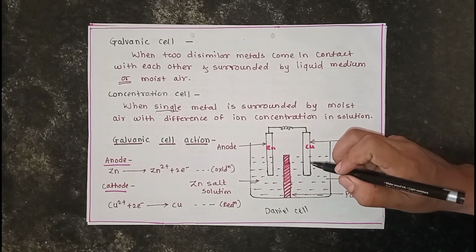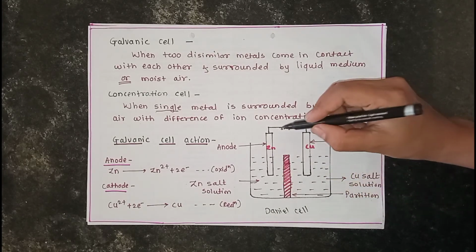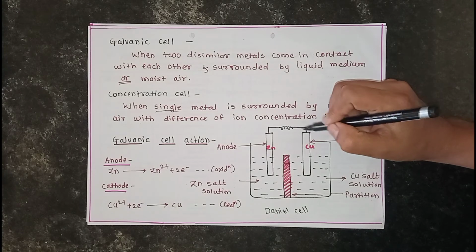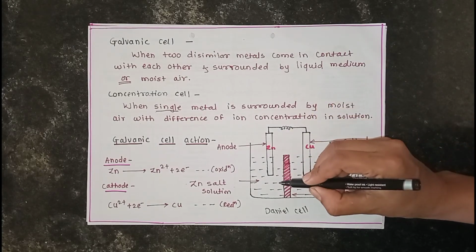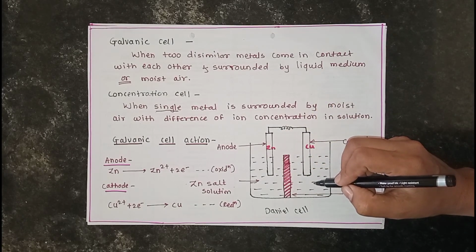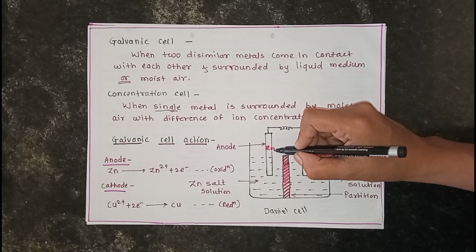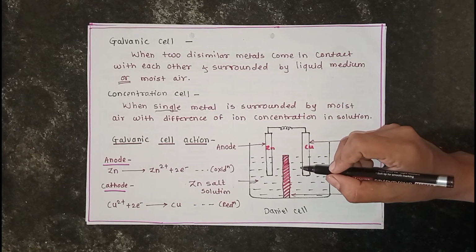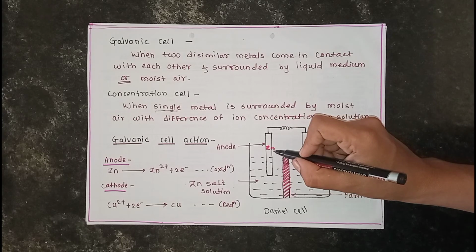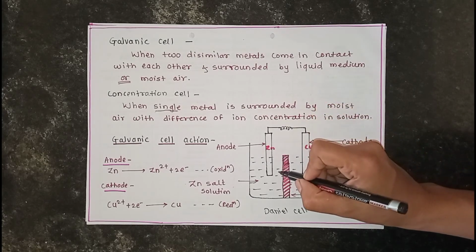The EMF is developed due to the two separate reactions taking place at the anode and at the cathode. Zinc is at the top in the electrochemical series, so it acts as the anode and goes into the solution.